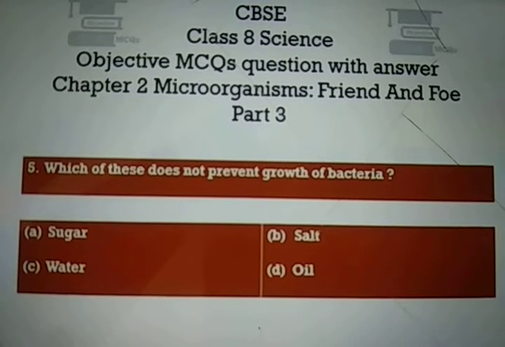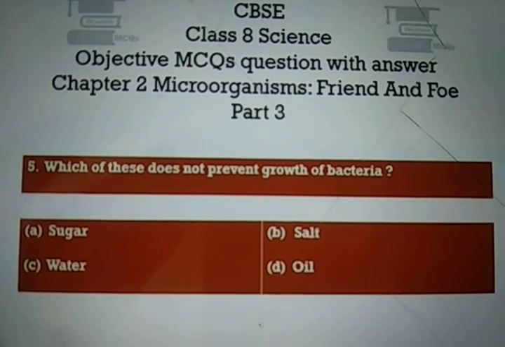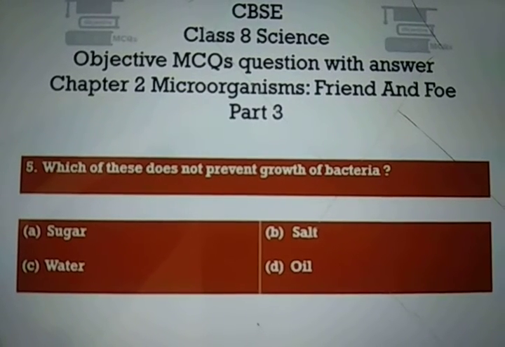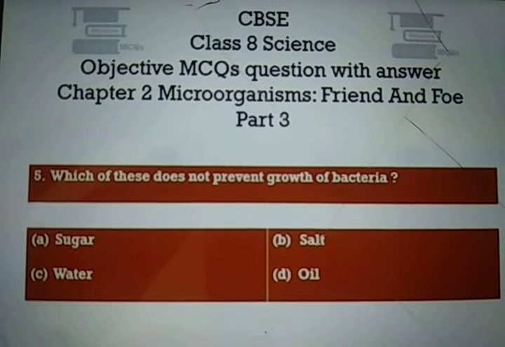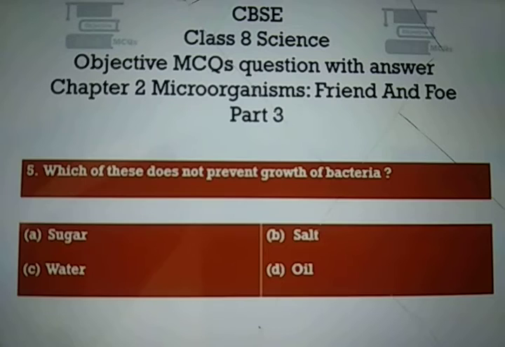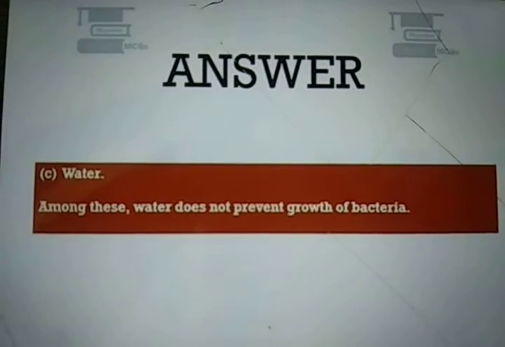Question number 5. Which of these does not prevent growth of bacteria? Options are sugar, salt, water, and oil. So tell me which one is the right answer. And the right answer is option C, water. So among these, water does not prevent growth of bacteria.